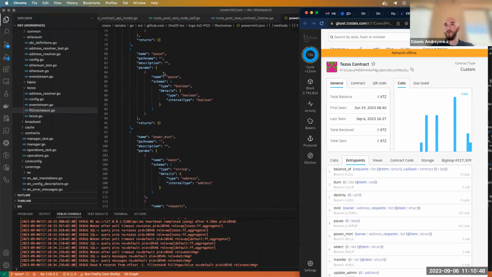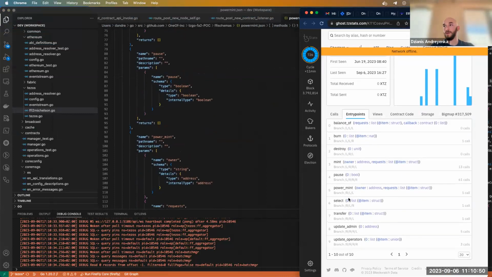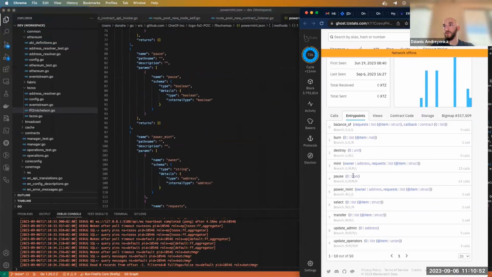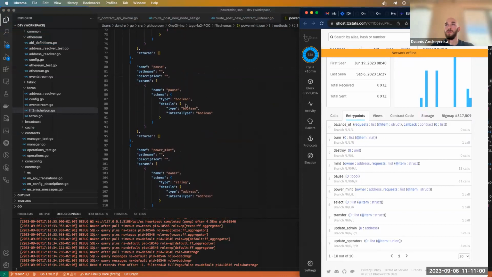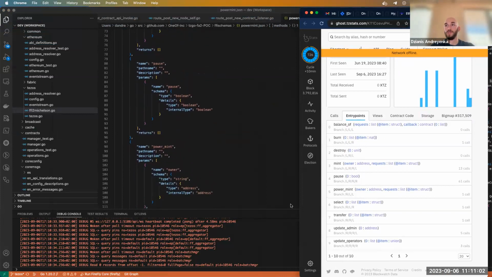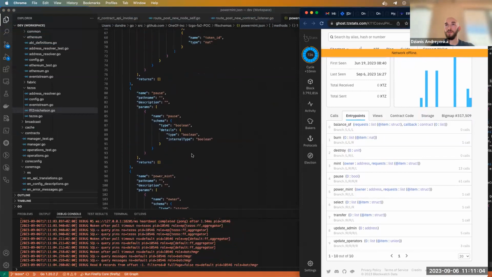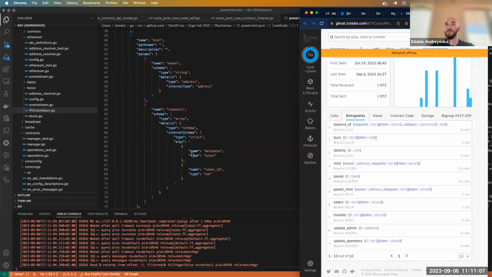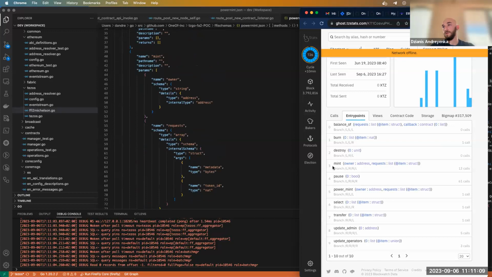For example, we have the pause method, and here pause just accepts the Boolean parameter. Here is how it looks like in the Firefly interface, just Boolean type. For example, for minting, we have a bit more complex structure. It consists of owner address and a structure of different fields such as metadata and token ID.